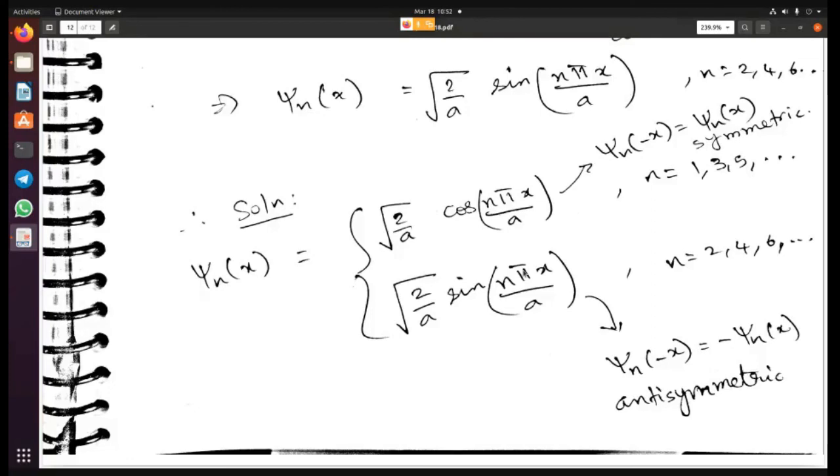But when the potential is shifted and it becomes a symmetric potential, then the wave function has to be either an even function or an odd function. That is what the theorem says, and that is what we have also got. Is that clear? So this is the difference that I wanted to show you about. All right. Any questions?